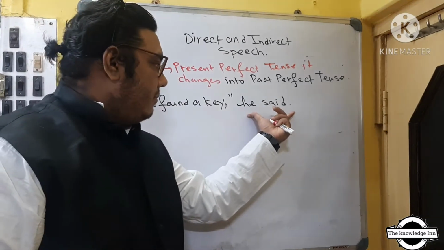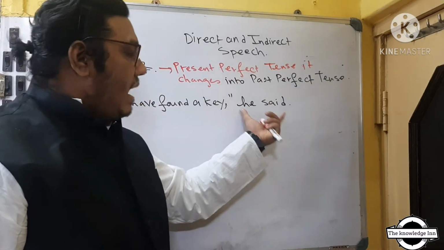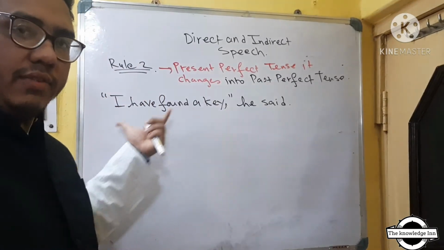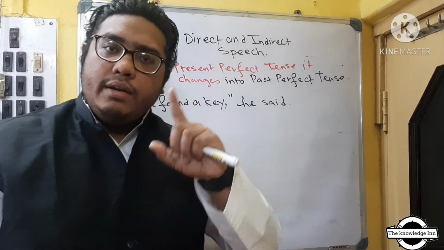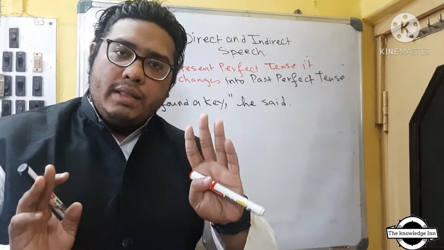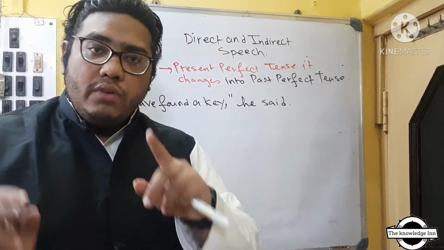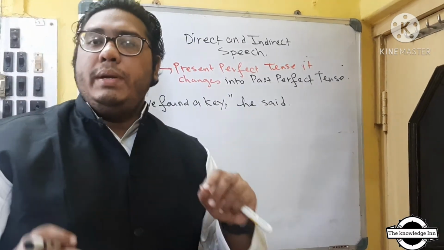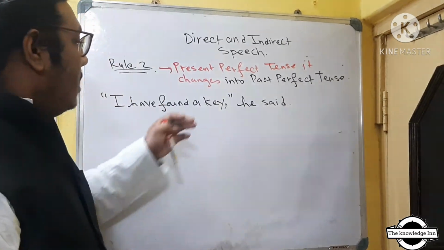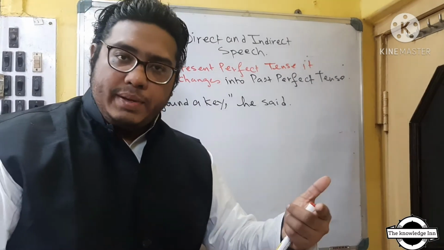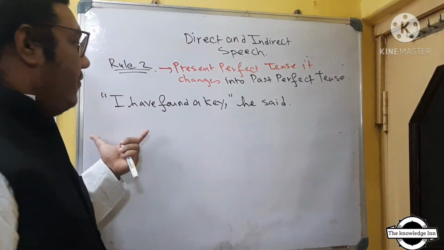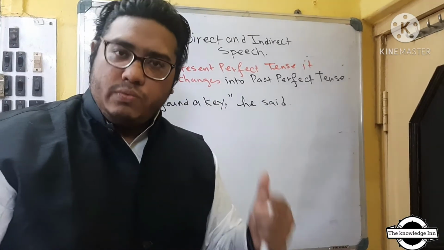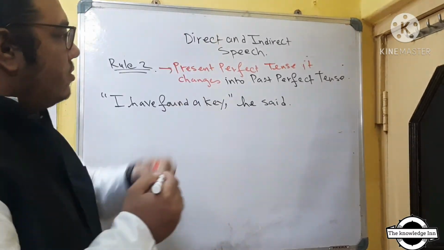This part, if it is at the last in the direct speech, it will come in the front of the sentence, at the first part of the sentence, when you convert into indirect speech. इसमें कोई घबराने का बात नहीं है. Your answer will be wrong if you frame it this way, with he said at the end. Your answer will be totally wrong. It won't be correct. So while converting it into indirect speech, he said will be in the front with the connector, followed by the reported speech in your own words. Okay. So करता हूँ solve.